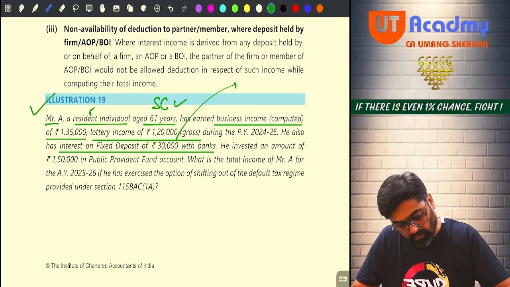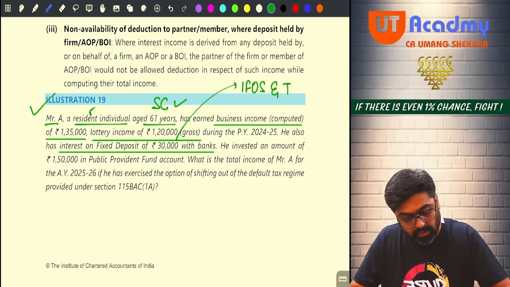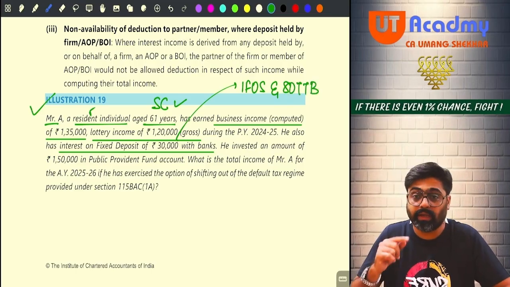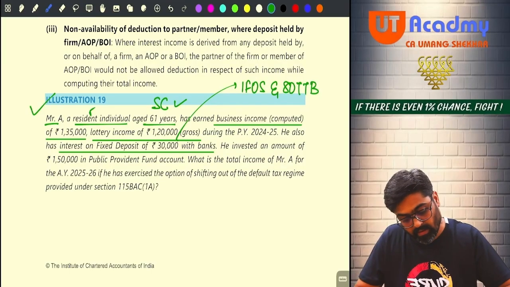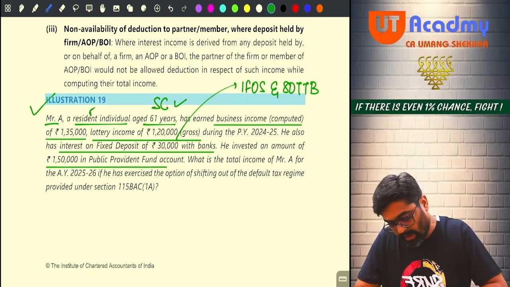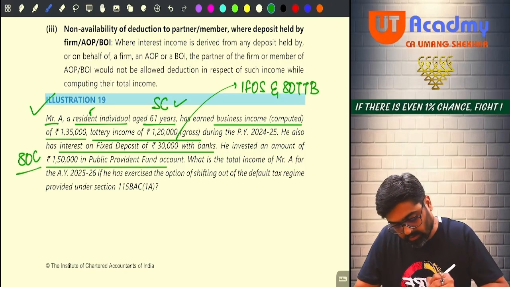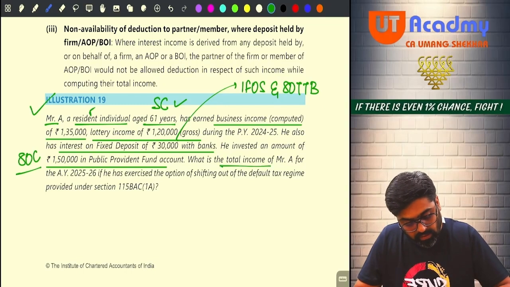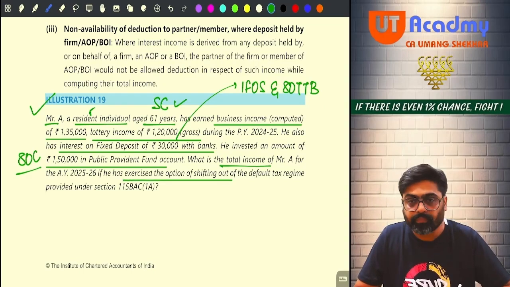So first of all, this is his income from other sources, and he is also going to claim deduction under 80TTB for this to the extent of maximum 50,000. He invested an amount of 1,50,000 in the Public Provident Fund account. For that, he is going to get deduction under 80C. What is the total income of Mr. A if he exercises the option of shifting out?